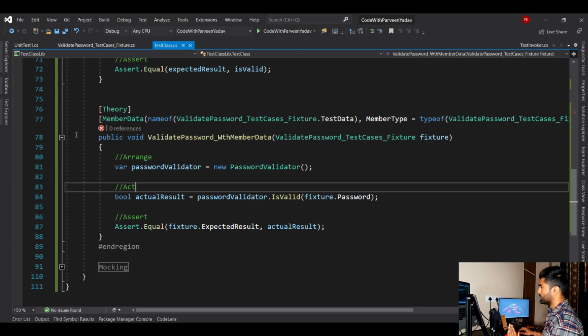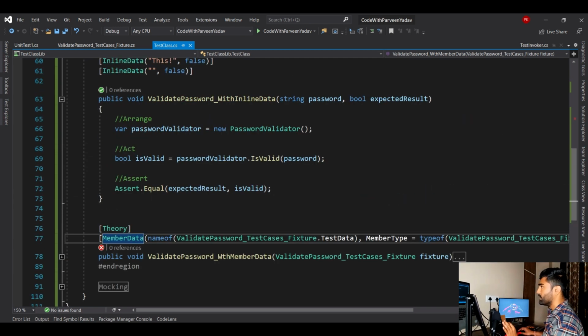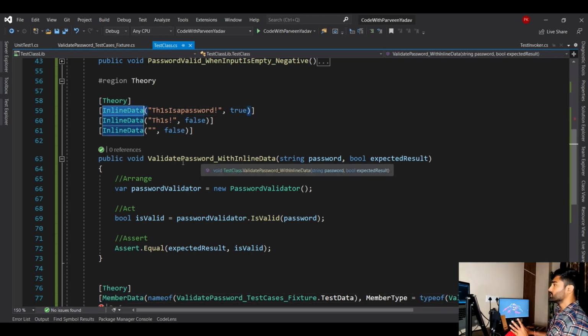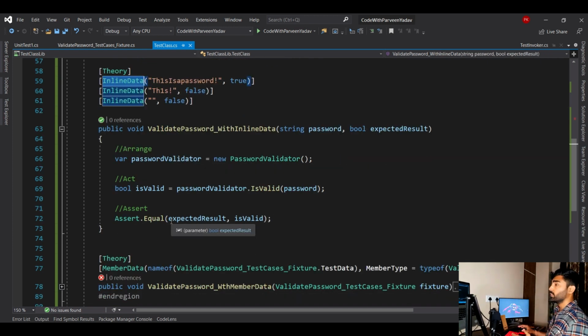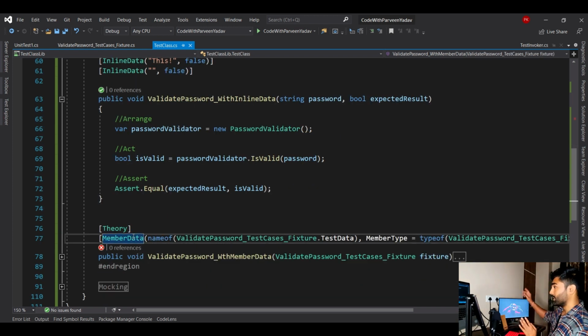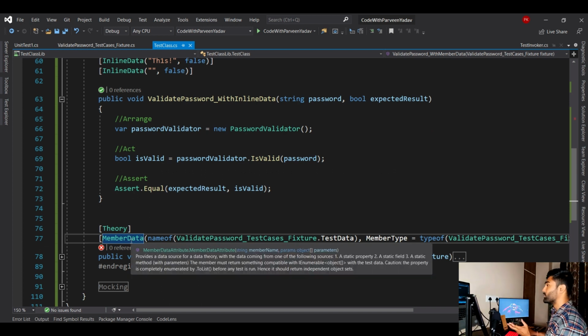Okay, now we have covered theory as well. What are member data and inline data? If you want to understand and remember this concept, think of CSS. When you are writing an HTML project, you know you can use an inline style sheet within HTML, saying style equals this and that. Same thing here, you can pass inline data within the same class. But the good practice when you are working on a big application is to write separate CSS classes. Same concept here, write separate data, not inline data, and that is called member data. That is how you are not going to forget that concept.